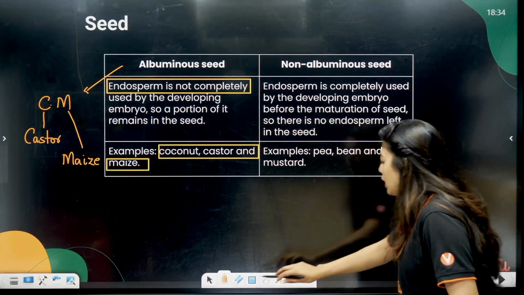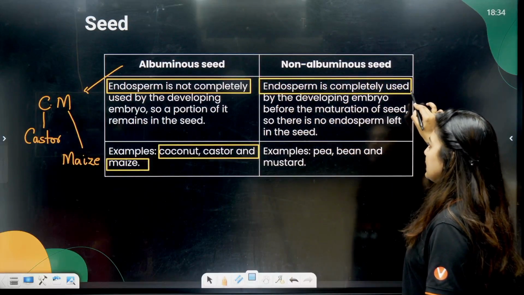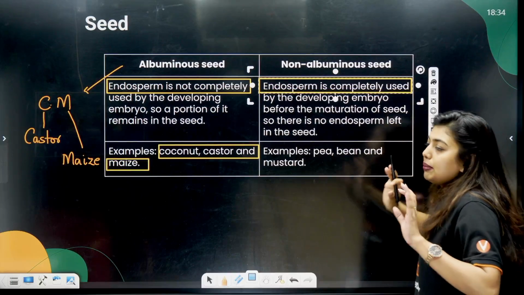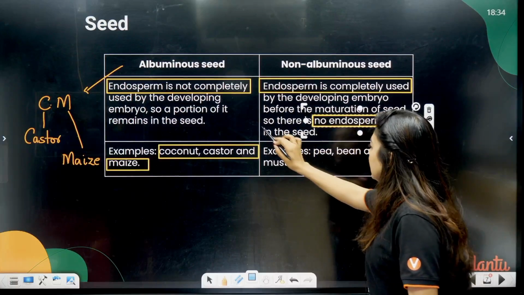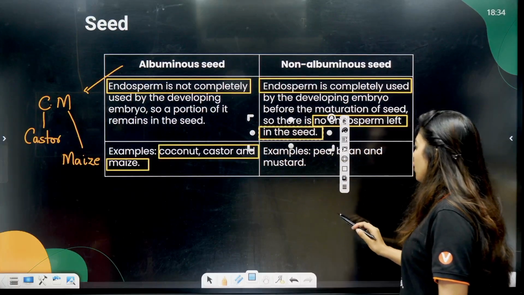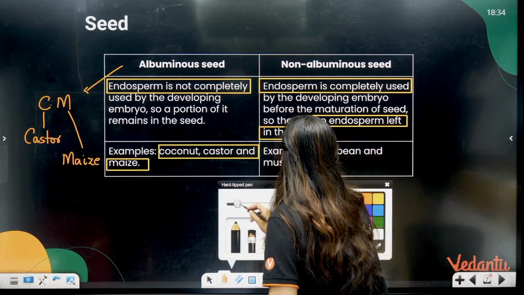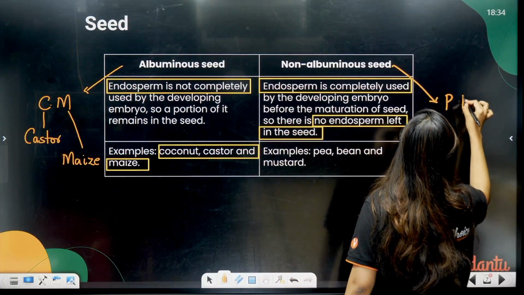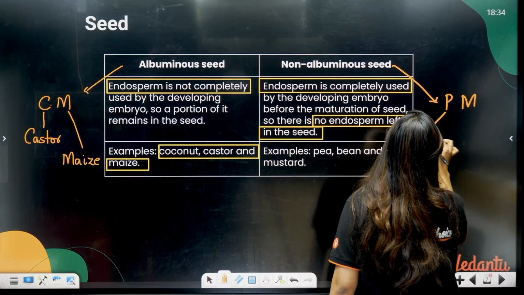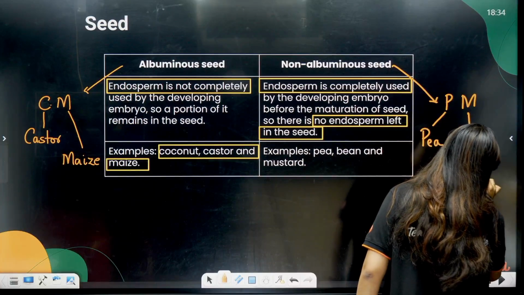Now, non-albuminous seeds are where the endosperm is completely used up by the developing embryo, and the seed will be left with no endosperm. Okay, no endosperm left in the seed. Examples are pea, bean and mustard. So here you are going to remember PM. So students, PM and CM are having a competition. P for pea, M for mustard.